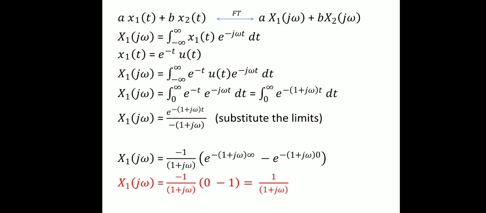Then we have to get the other individual response, that is X2 of j omega, which is the Fourier transform of x2 of t. Now this is the relation. Now what is x2 of t? E power minus 2t times of u of t. Substitute x2 of t in the integral equation. After substituting, X2 of j omega is equal to integral t from minus infinity to plus infinity e power minus 2t into u of t e power minus j omega t dt.